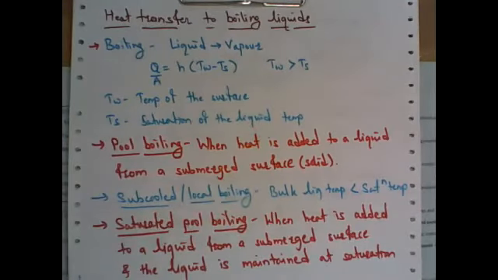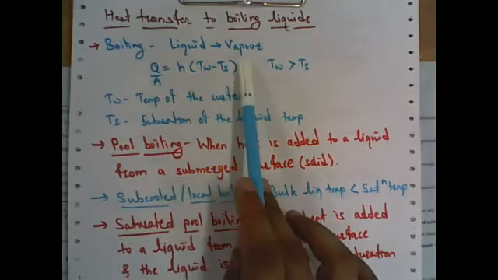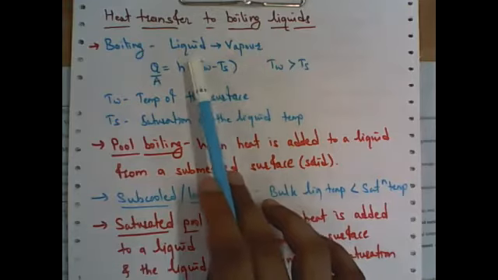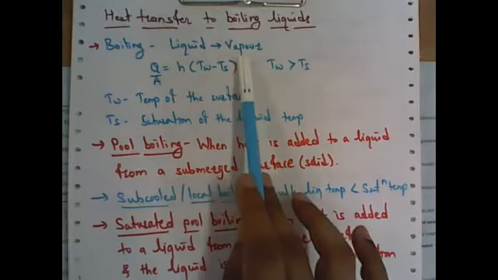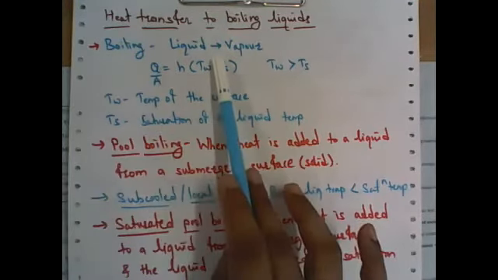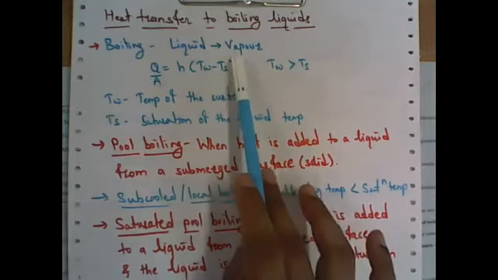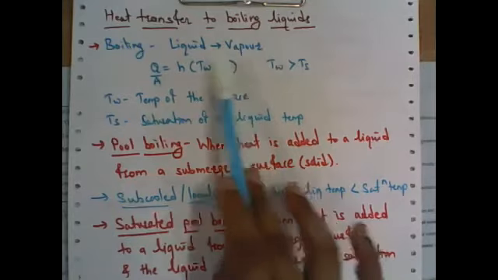So today we are going to discuss heat transfer to boiling liquids. Normally we know about boiling, but what exactly is boiling? It is the process in which liquid is transferred into vapor. So if a phase change takes place from liquid to vapor, then it is called boiling. Normally boiling takes place with reference to the temperature of that particular liquid. Whatever the liquid, if it achieves its boiling point, then this liquid is going to convert into vapor. Then it is called boiling.